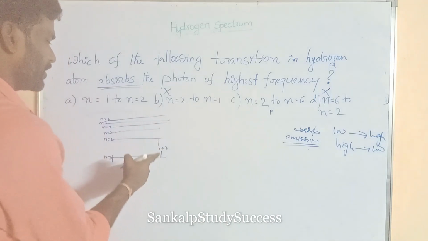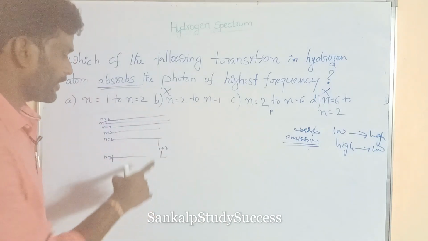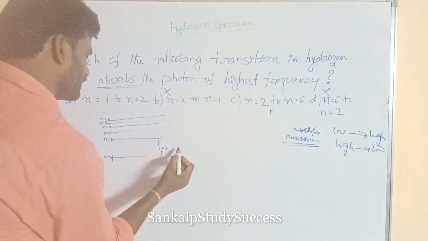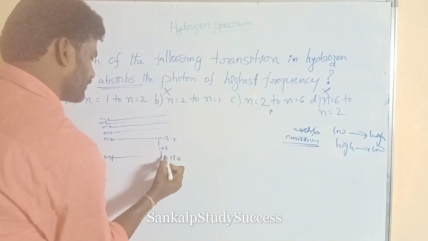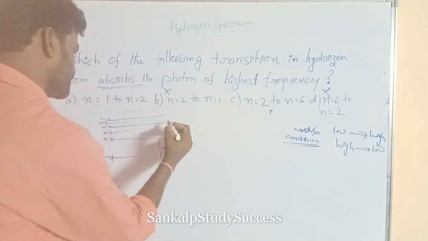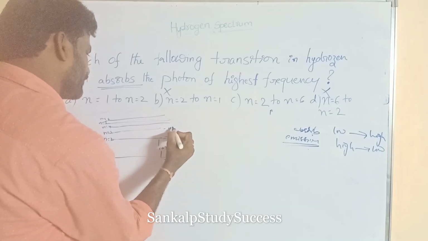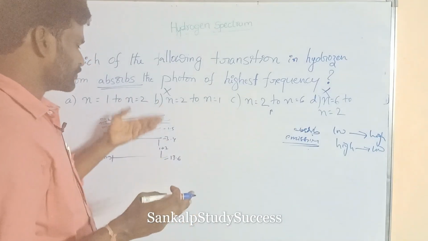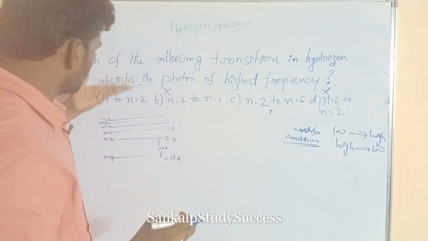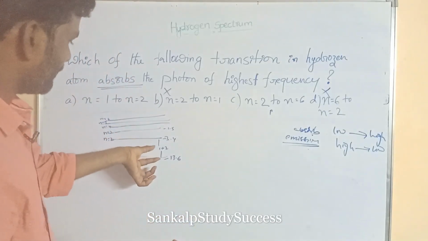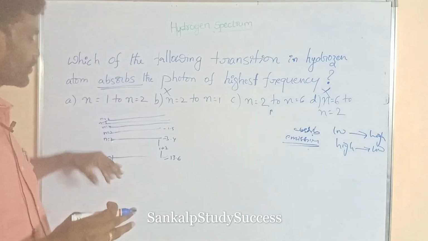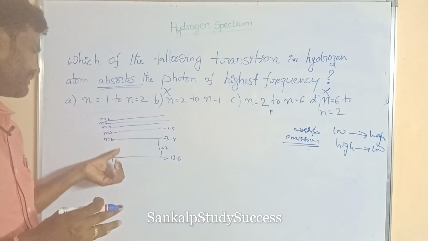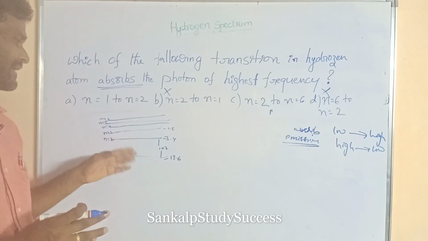So the energy gap decreases from Lyman, from 1, towards higher energy levels. Which has the higher energy gap? 2 to 1 has the higher energy gap.